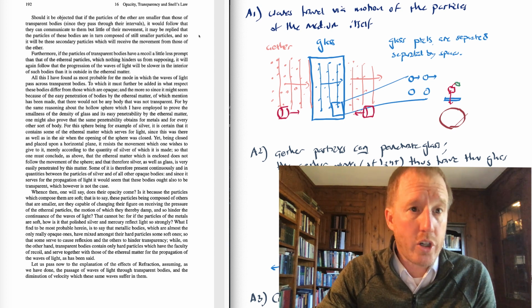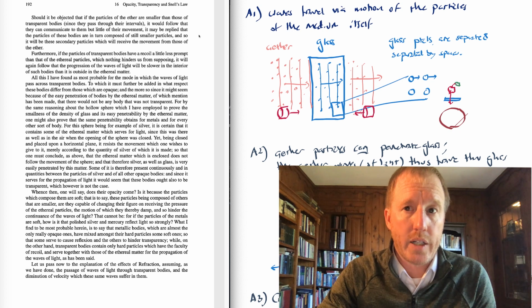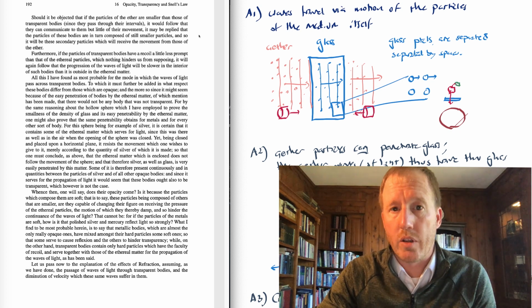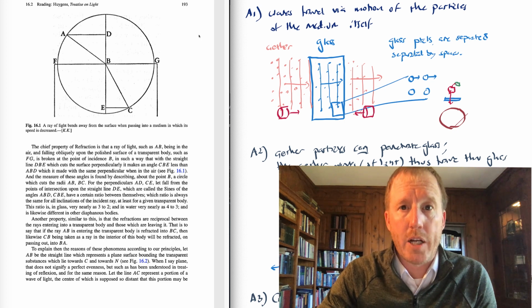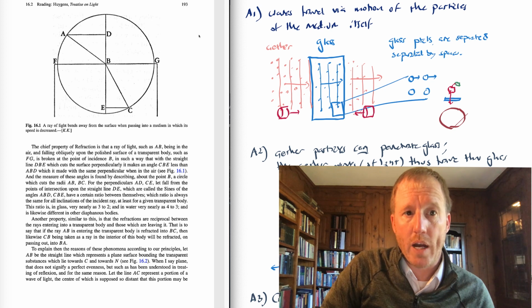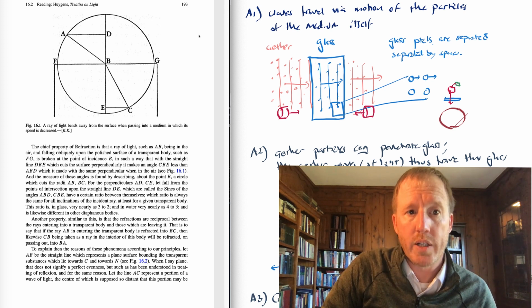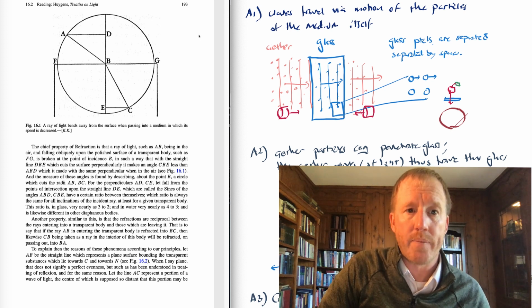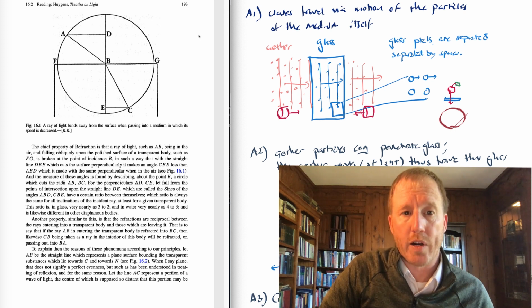Now, having gone through this briefly, page 190 through 192, what Huygens turns to is the question of how can the wave theory explain the law of refraction? And so on page 193, he reminds us of what the law of refraction is. So if you have a ray of light coming in along line AB in figure 16.1, it strikes a glass block, the surface of which is located at FG. Then the ray of light will bend, it will undergo refraction, and it will travel in the direction BC.